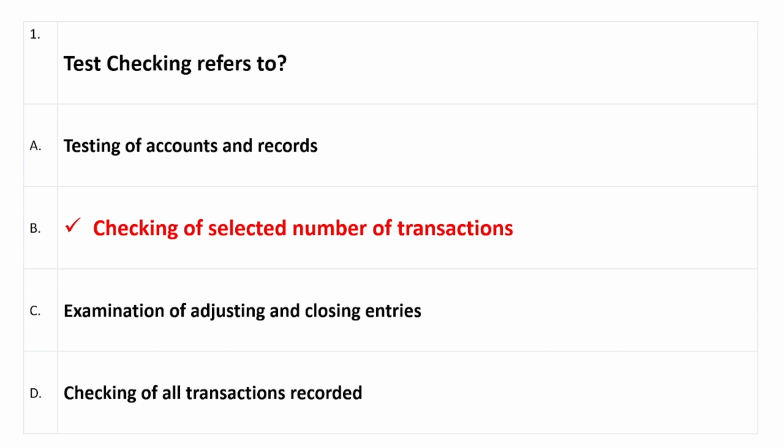Viewers, without any delay, let's start today's topic. So let's get started. Question number 1 है हमारे पास. Test checking refers to. Right answer is option B, checking of selecting number of transactions.